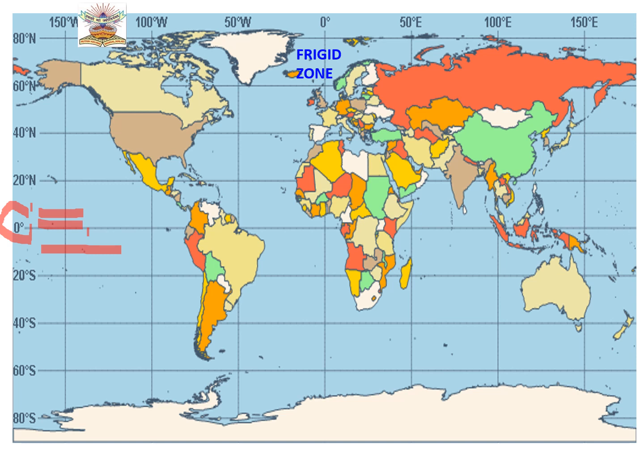Then here you can see white, that is the snow. Here between 65 degrees to 90 degrees north parallels, it is the tundra region. It is very cold in this region, children.